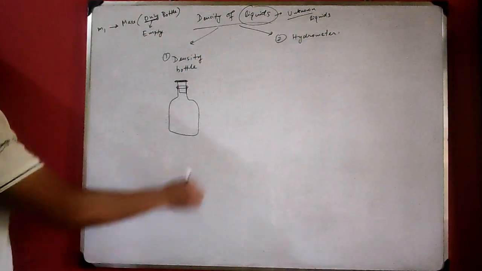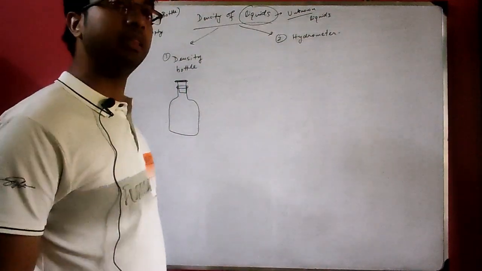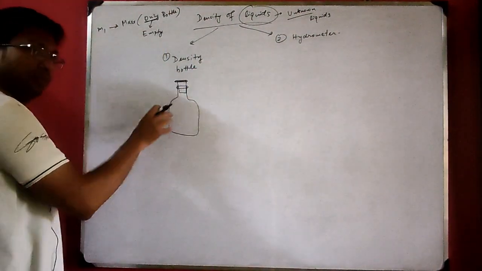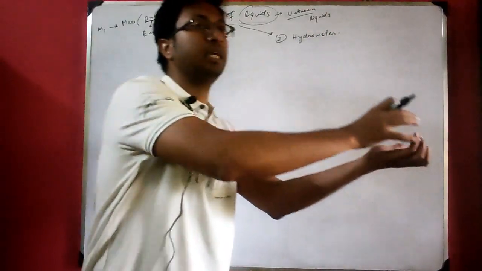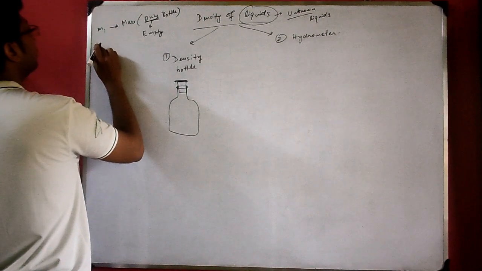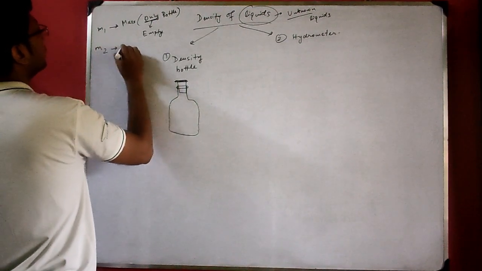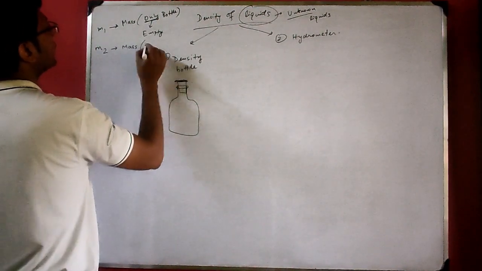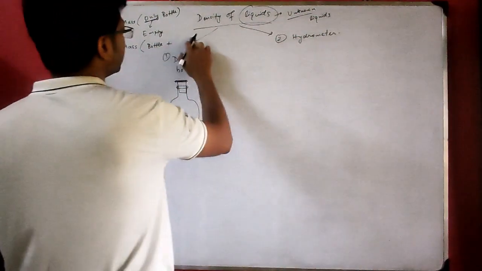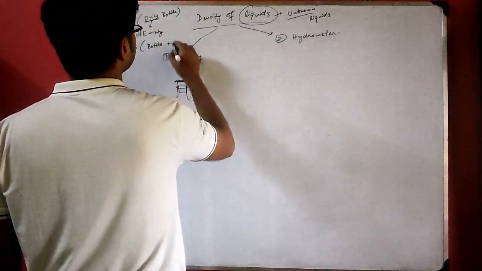Then we fill the bottle with water and again measure its mass. Fill it full with water, and place it on the physical balance or beam balance. You get the mass and you note it as M2, which will be the mass of what? Bottle plus water.